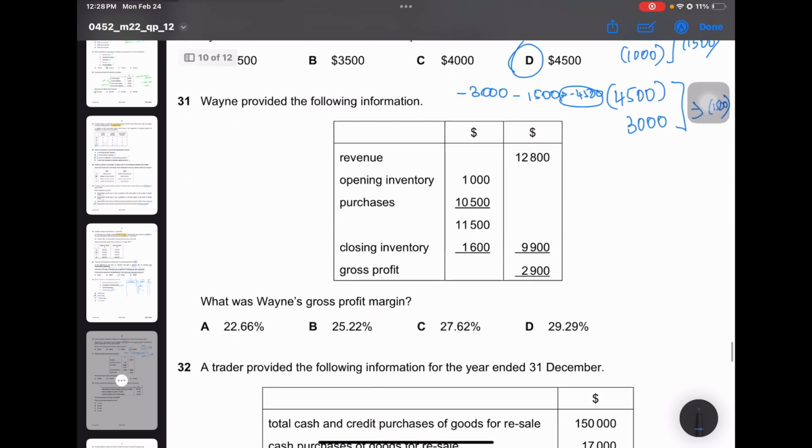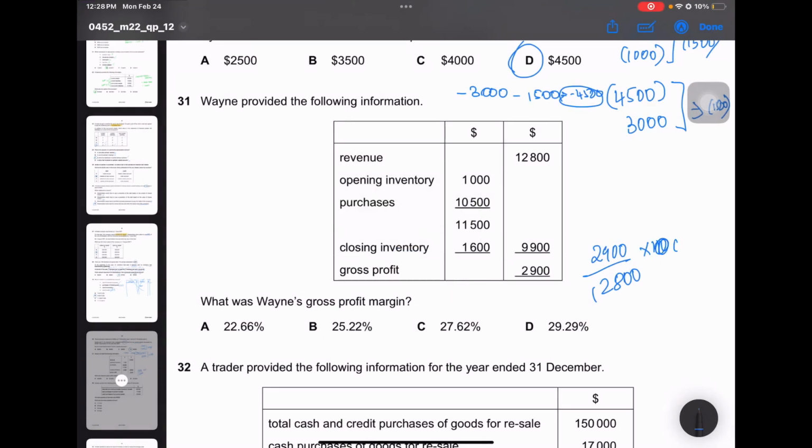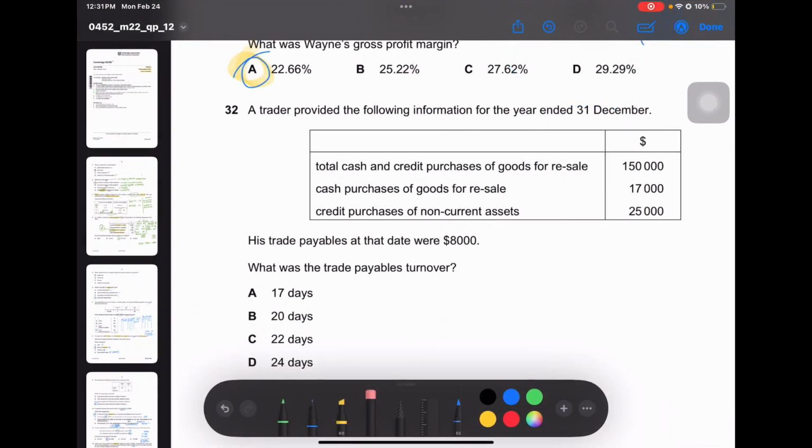Moving on to question 31. Gross profit margin, the formula is gross profit divided by revenue into 100. 2,900 divided by 12,800 into 100. This is equal to 22.66%.